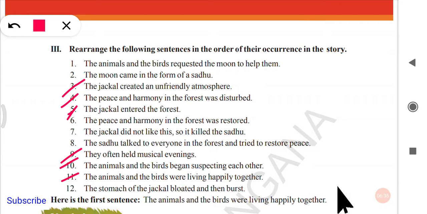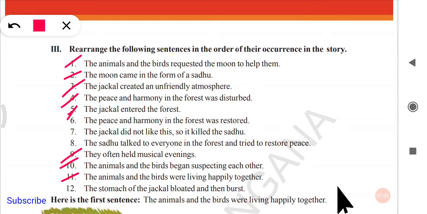Next one, look at the first one there. The animals and the birds requested the moon to help them. Next, second one, the moon came in the form of a Sadhu. Next one, look at the next one there.